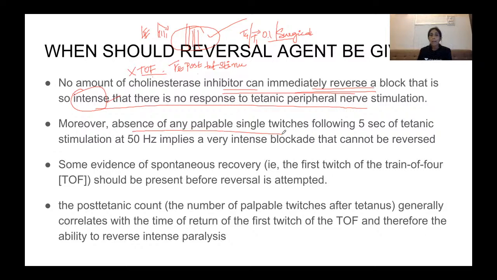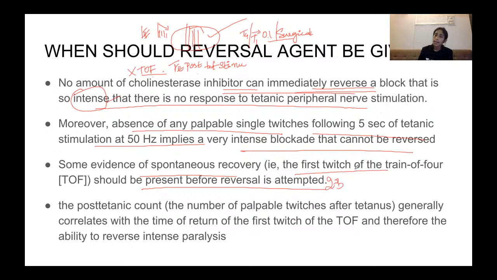The absence of any palpable twitches. So when a nerve is stimulated, you palpate twitches following a tetanic stimulation. Tetanic stimulation is given at 50 Hertz over 5 seconds. If there are none, this implies that it is an intense block. You can observe it on the monitor or you can palpate the twitches, and if there are no twitches, it is an intense block and you cannot administer cholinesterase inhibitors. Some evidence of spontaneous recovery, that is the first twitch of the train of 4, should be present before a reversal is attempted. Ideally, 2 to 3 twitches should be present.